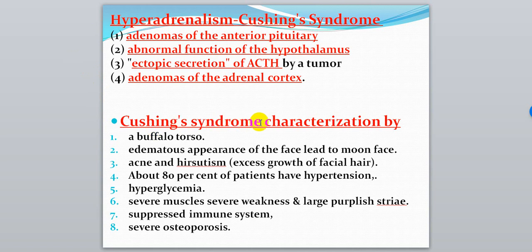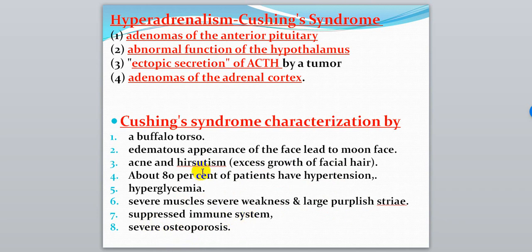So Cushing syndrome is characterized by buffalo torso, edematous appearance of the face. It's like a moon face. The patient is called a patient with moon face. The face becomes round. Acne and hirsutism, excess growth of facial hair. 80% of patients have hypertension and hyperglycemia and muscle weakness and large purple striae, suppressed immune system, severe osteoporosis.